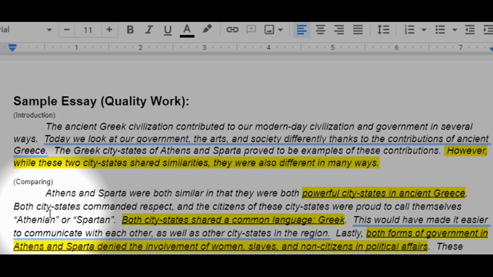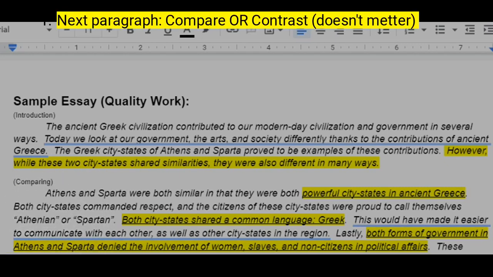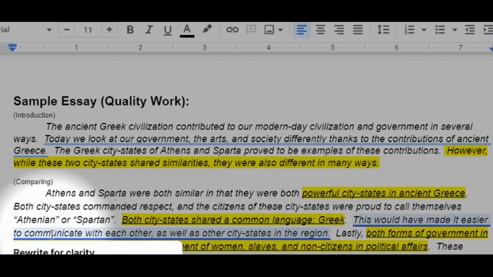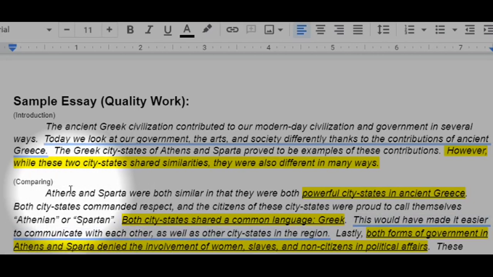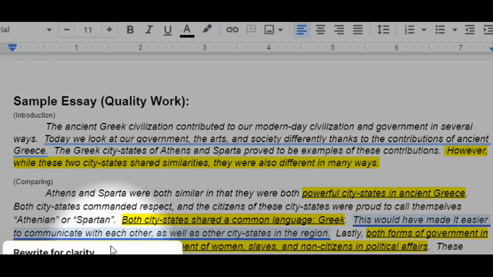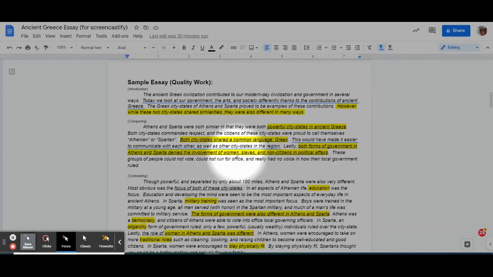Then we're going to go to our first paragraph. Now I chose to compare first. You can choose to identify the differences first. It doesn't matter to me. Either order is totally fine. All right, in my comparing paragraph, as you remember from our graphic organizer, I gave you 3 ways that these 2 city-states were similar, right? They are similar in that they were both powerful, they both spoke Greek, and they both denied different members of society a part in politics or government.